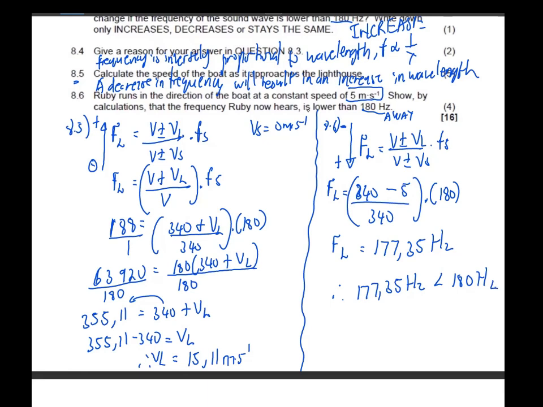So yes, we can now say the frequency heard by Ruby is less than 180 hertz. There we go. So that's how you were supposed to approach these questions, all for a total of 16 marks.